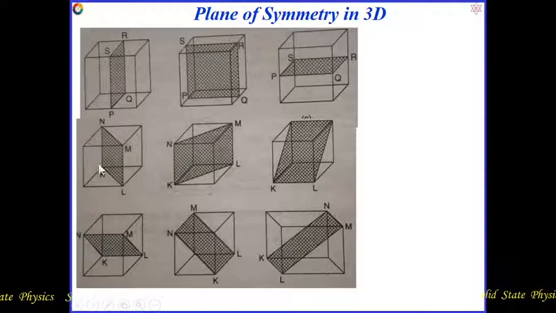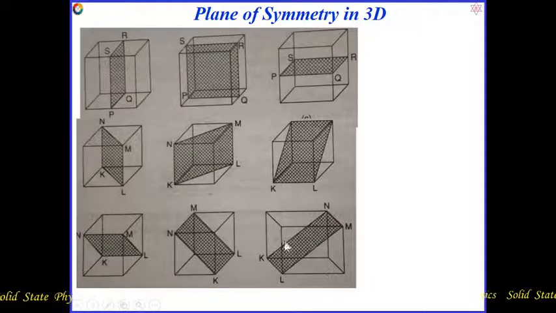This is another plane which passes diagonally; these are two diagonal planes, and this one goes from one face to another face. This is from one corner line to another corner line. This type is possible: 1, 2, 3, 4, from here to here, and from here to here, like this.